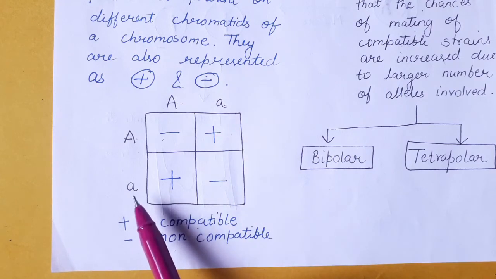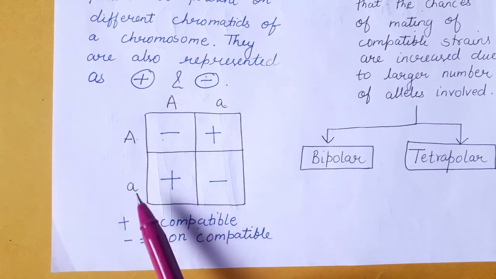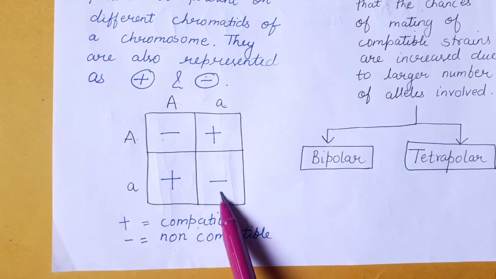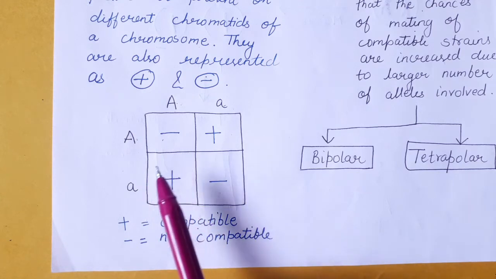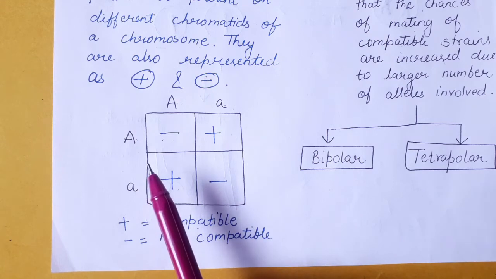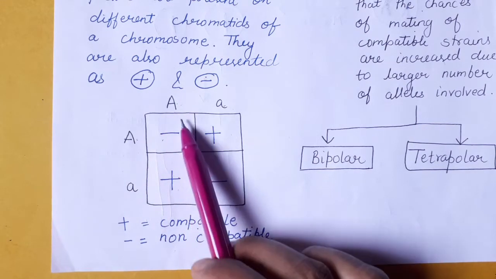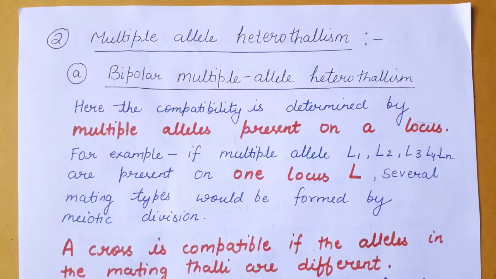In the same way, if you cross small a with capital A, it is compatible. However, if you cross small a with small a, it is non-compatible. That is heterothallism, which requires opposite mating types for sexual reproduction. In two allele heterothallism, the same genetic factor will not be compatible for sexual reproduction.